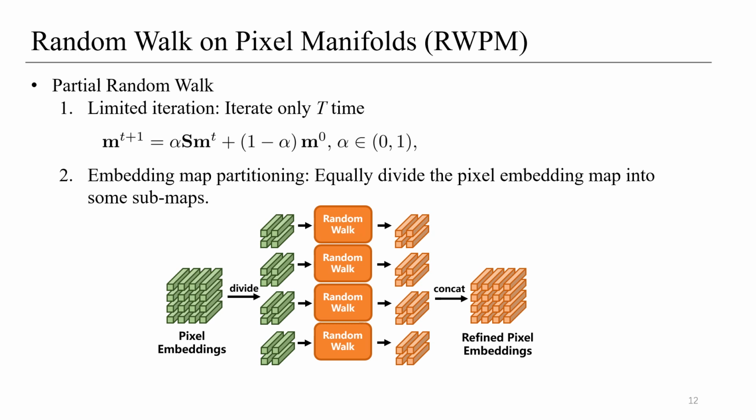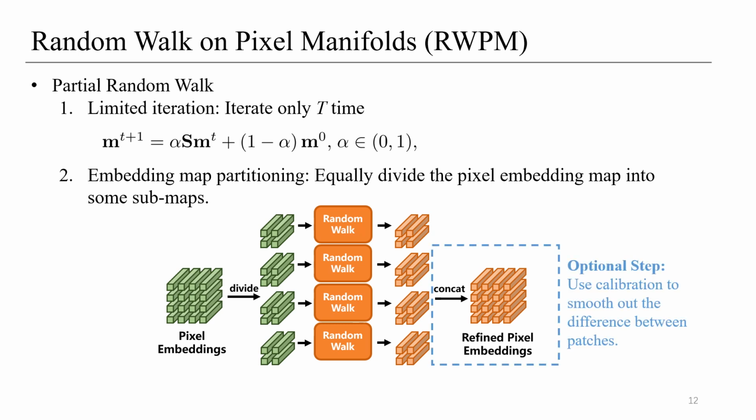The second part is embedding map partitioning. We equally divide the pixel embedding map into several submaps and then perform random walks on each submap. Finally, we concatenate the results from each part. This strategy can also significantly reduce computational costs. Additionally, to minimize errors caused by differences between the submaps, we can use calibration to smooth the results of each submap during concatenation.